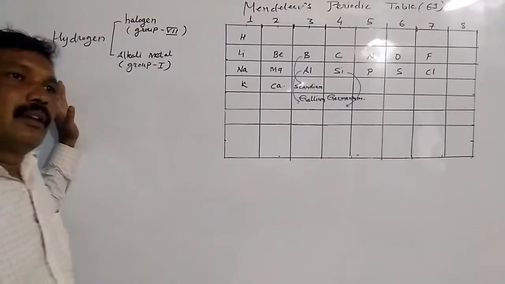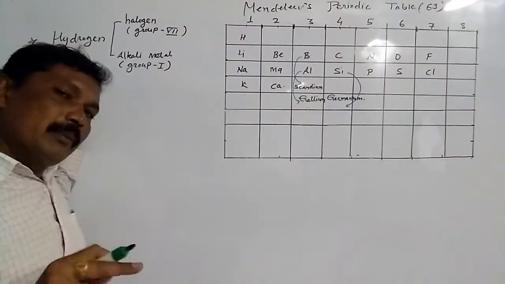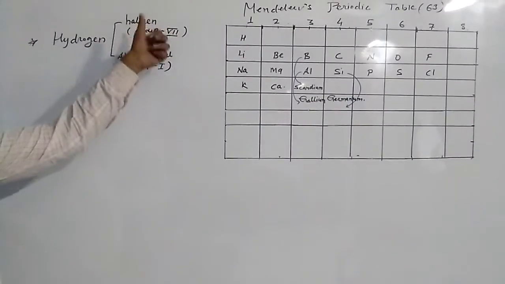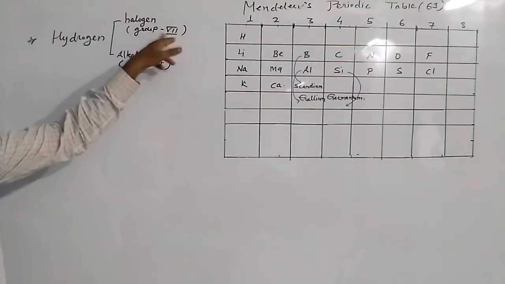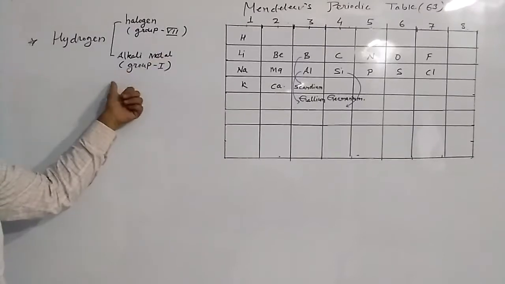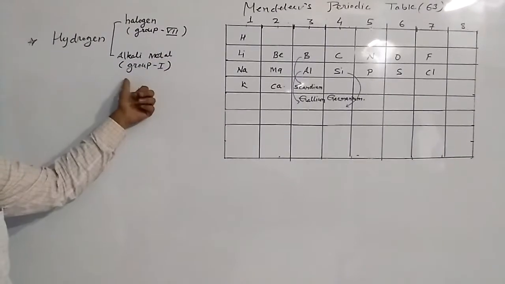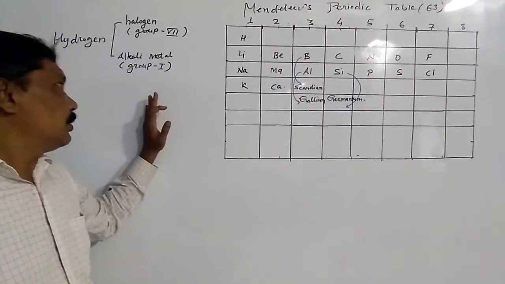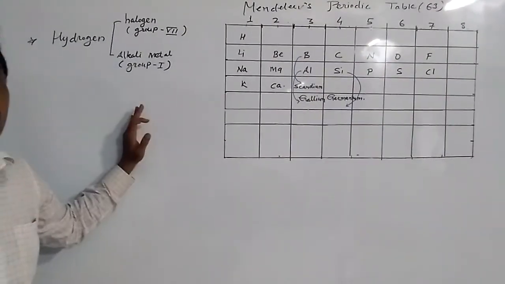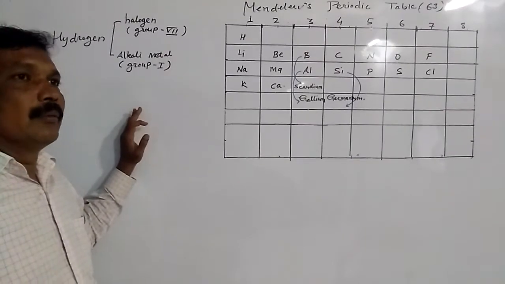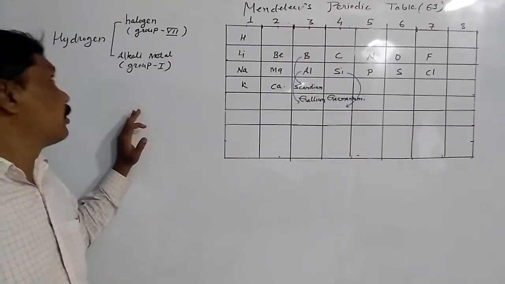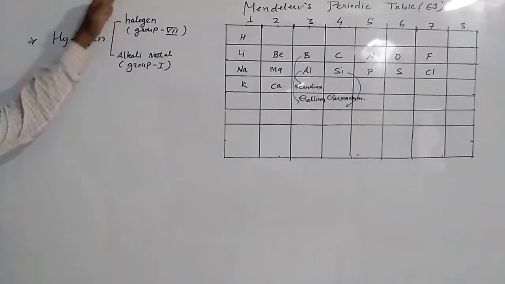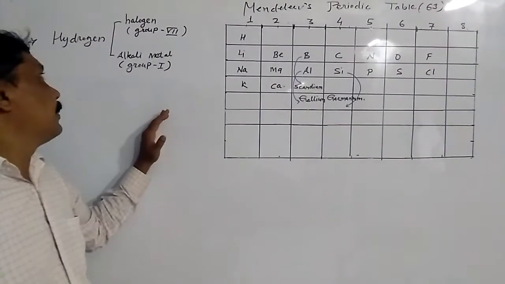Hydrogen showed similar properties with halogens, which belong to group 7, and also with alkali metals, which belong to group 1. So there was uncertainty in placing hydrogen with either halogens or alkali metals.